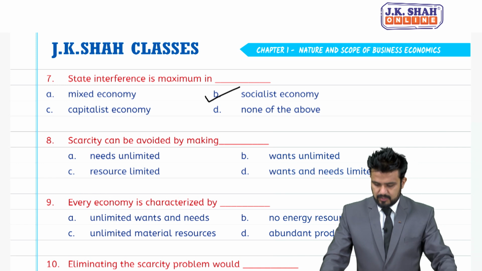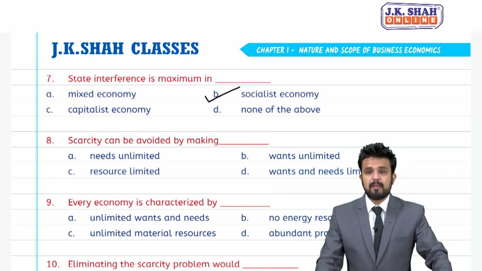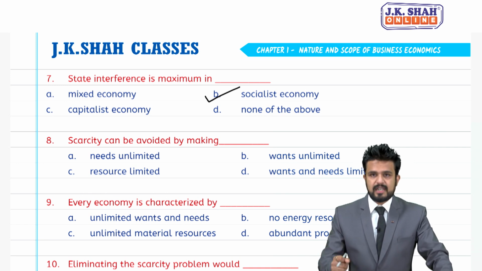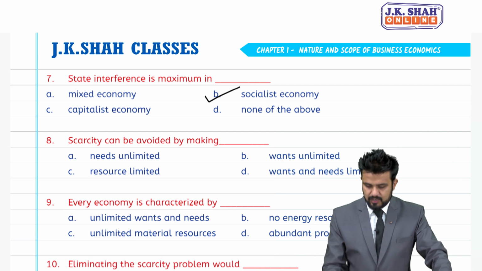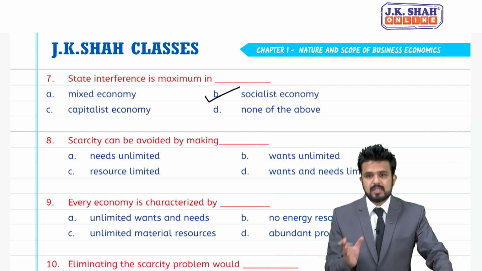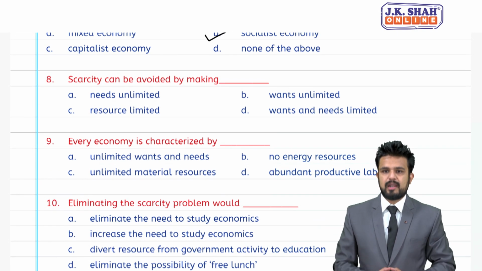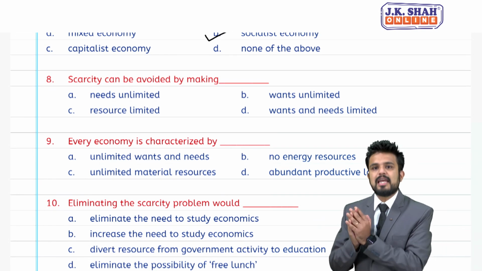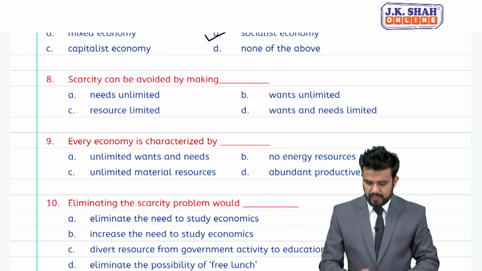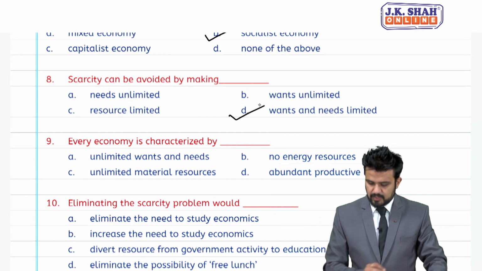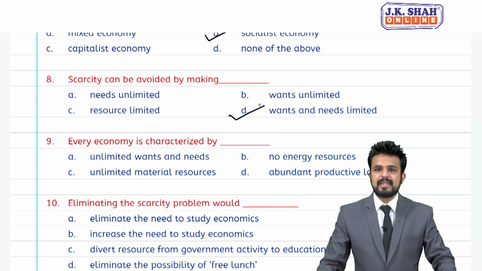MCQ number 8. Scarcity can be avoided by making, once again, scarcity can be avoided by making needs unlimited, wants unlimited, resources limited, wants and needs limited. So, appropriate answer for 8 is D, wants and needs limited.